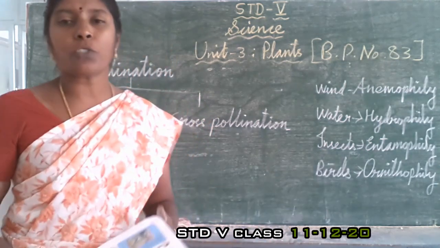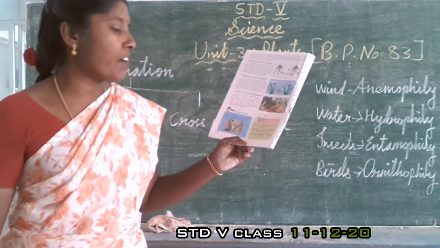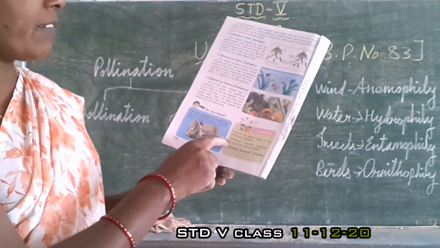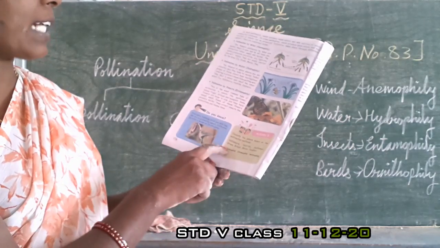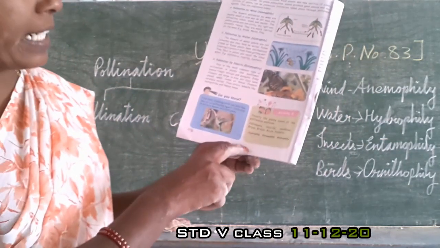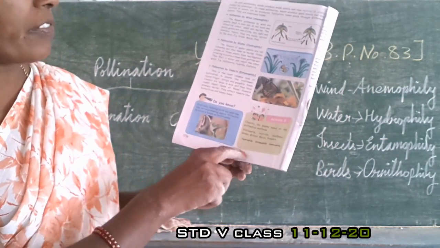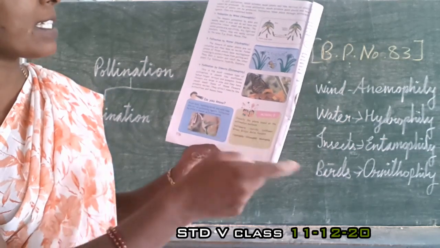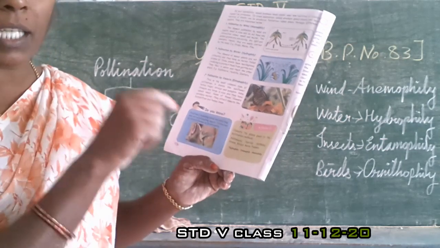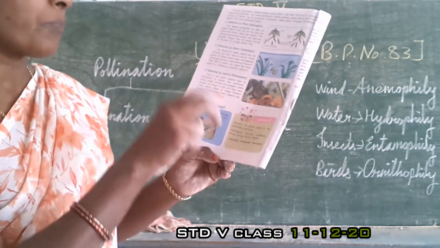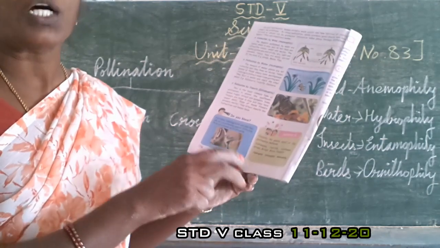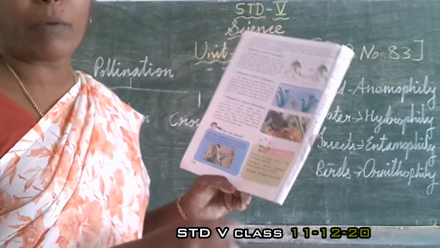Now, activity 2 is given here. Classify the plants based on pollination methods. Here, some plants are given: Vallisneria, Hydrilla, sunflower, grass, brinjal, maize and pumpkin. You have to classify and write which plants are pollinated by hydrophily, which by entomophily, and which by anemophily. This is the homework for you.